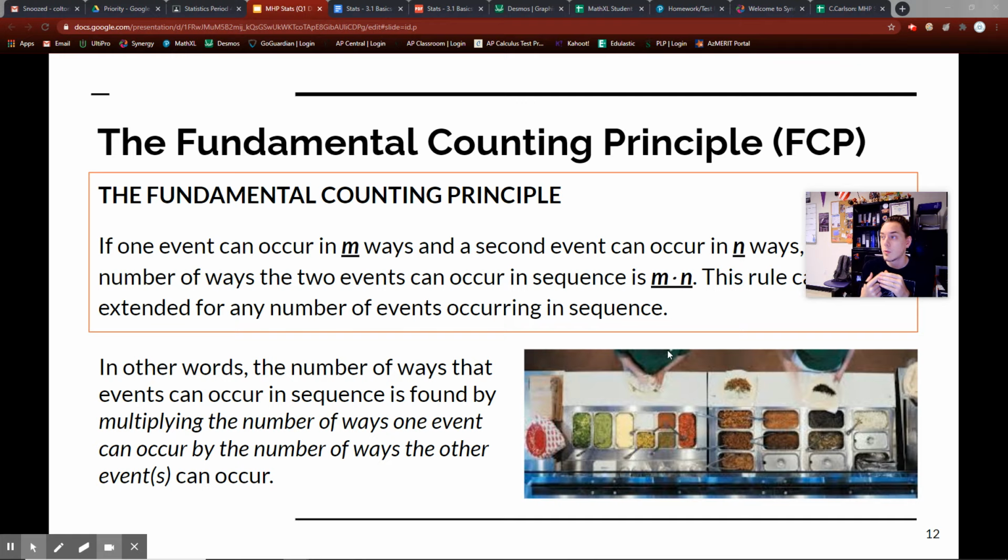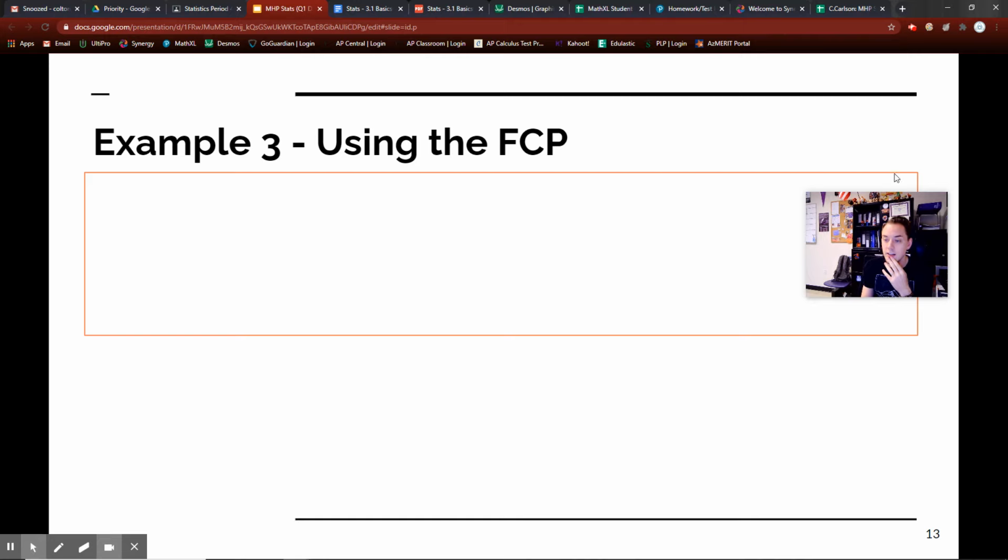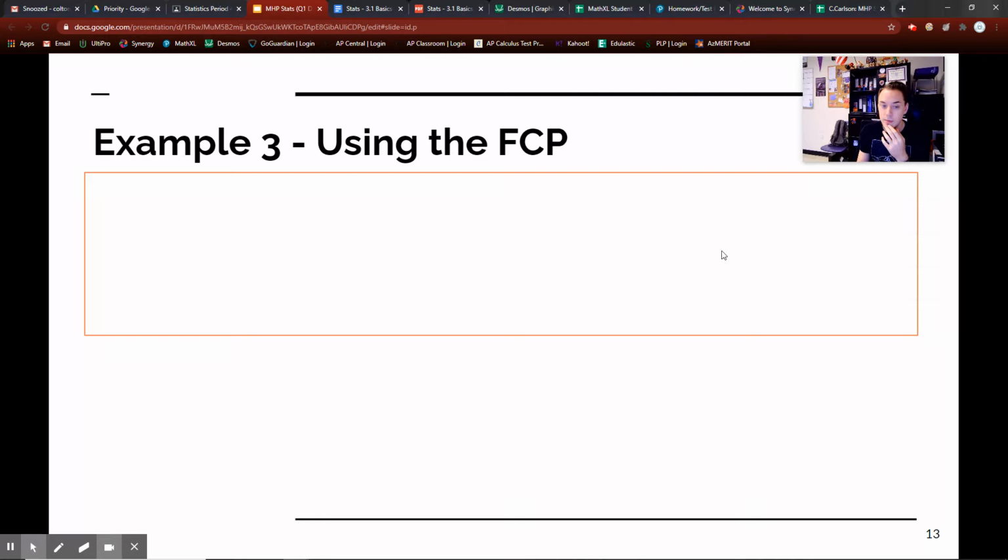Or think about your wardrobe: how many different ways can you wear something? You multiply the number of pants you have, the number of socks you have, the number of shoes you have, the number of shirts you have, and so forth. And you can pretty much get the number of different ways you can wear clothes from your own wardrobe. That is the fundamental counting principle. It's just multiplying things together. That is all it is, I promise.